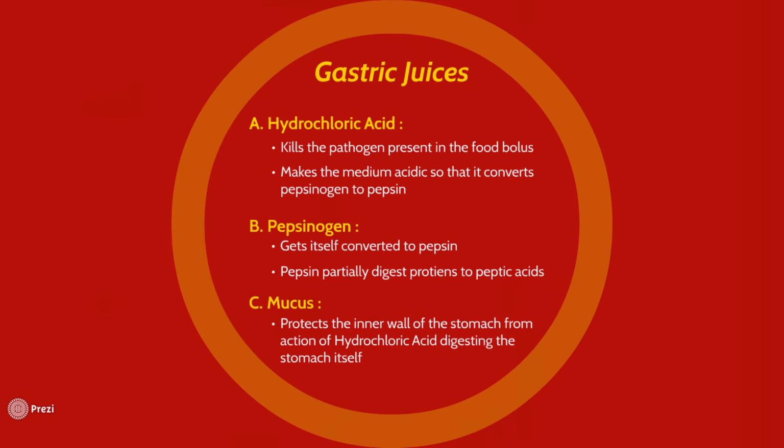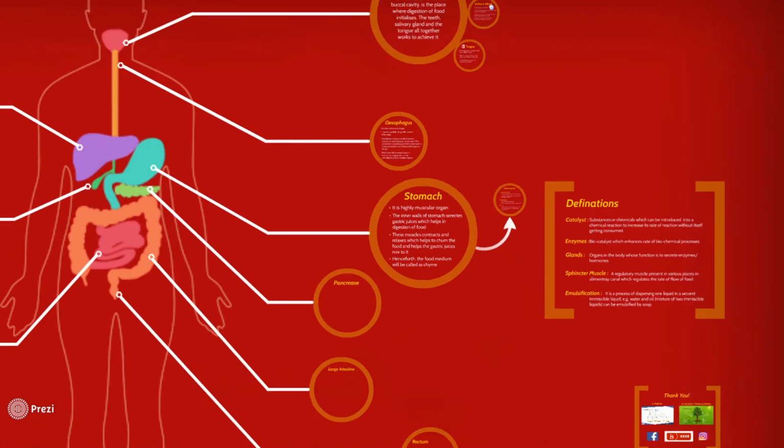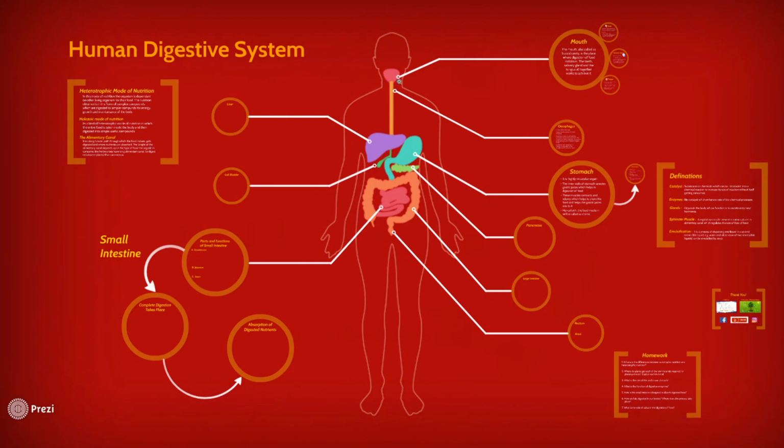So these are all the functions of the gastric juices which are secreted by the stomach. Moving on. We've understood that the digestion of food initializes inside the mouth. It is taken through a long pipe and delivered to the stomach. The stomach releases several chemicals, which include gastric juices, which help to partially digest the food particles.